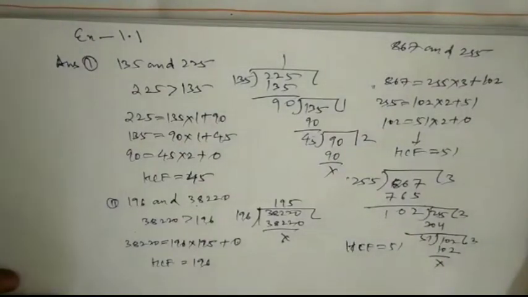So with the help of Euclid division lemma, you can find the HCF of 2 numbers or 3 numbers. We will do 3 numbers in the next session. I will give you 15 to 20 questions on this. That is your worksheet number 1. You will do those 15 to 25 questions, and if you have any doubt, you can ask me in the WhatsApp group. Okay.